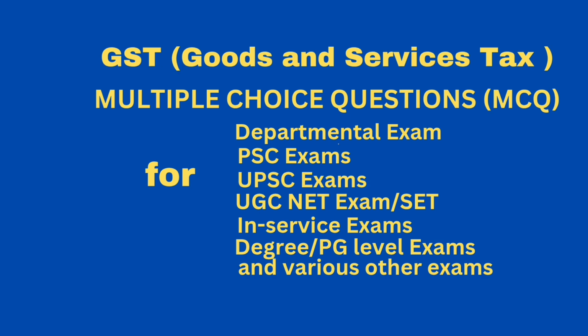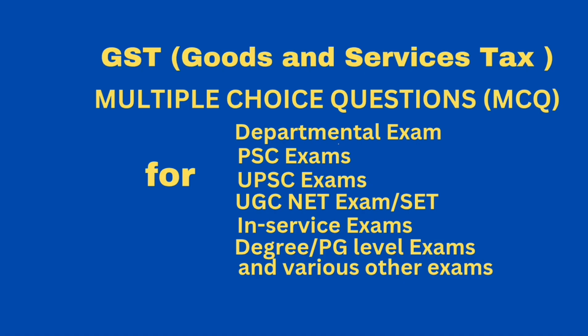Question, if a business asset on which input credit is claimed has been destroyed by fire or discarded, the transaction shall, answer, be regarded as supply and liable to GST. Question, supply of goods from a place in the non-taxable territory to another place in the non-taxable territory shall, answer, not be regarded as supply if such goods do not enter into India. Question, interstate supplies is subject to, answer, CGST and SGST or UTGST.